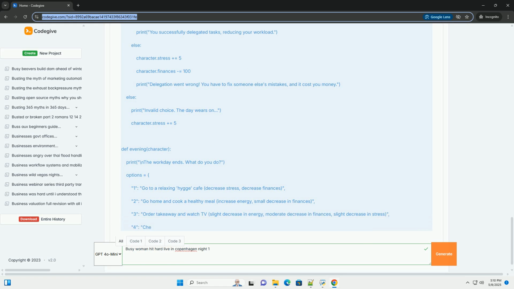Conceptualizing the interactive experience. Given these elements, let's outline a few possibilities for what this "Busy Woman Hit Hard Live in Copenhagen Night 1" could be. Interactive narrative game. The user plays as, or alongside, the busy woman, making choices that influence her story. The hit hard event serves as the inciting incident.